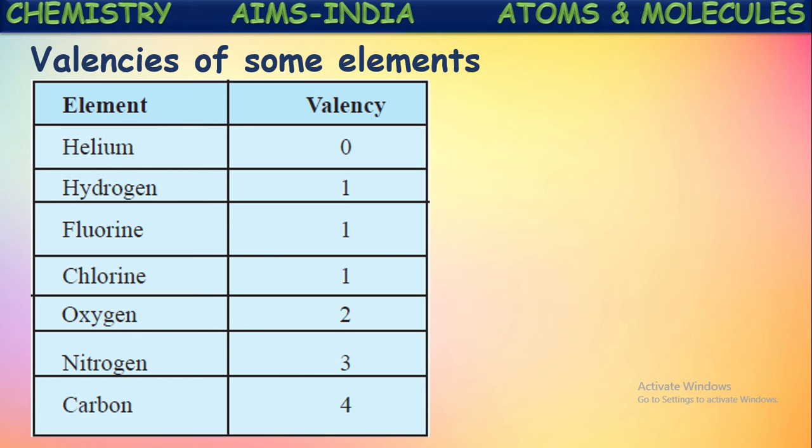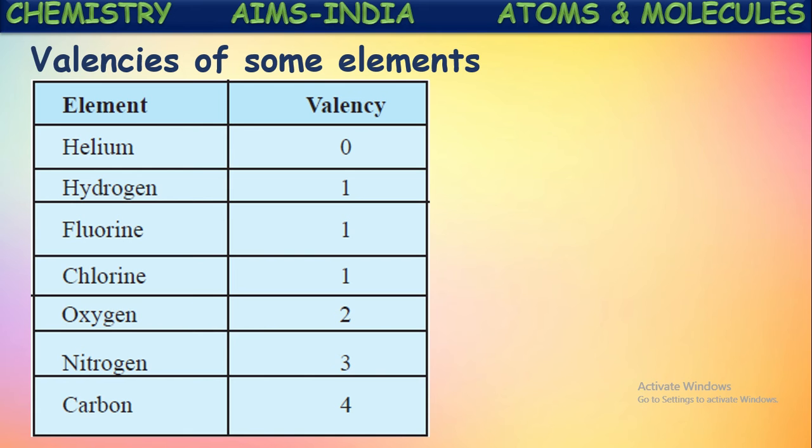Valence electrons means the electrons present in the last shell, or outermost shell, of that element. Based upon that, valency varies from one element to another, because we are telling this is the combining capacity of the element. So based upon the number of valence electrons, this combining capacity will vary.